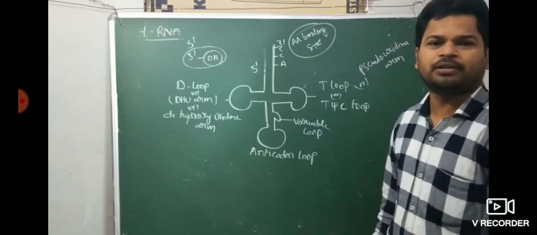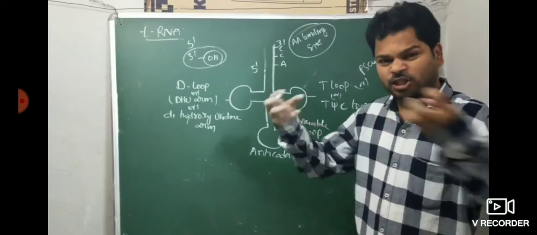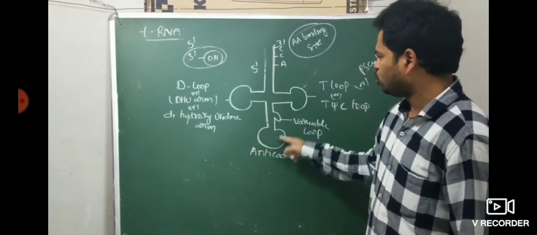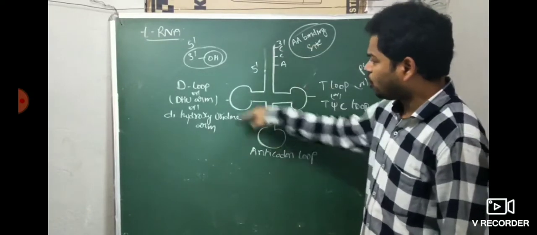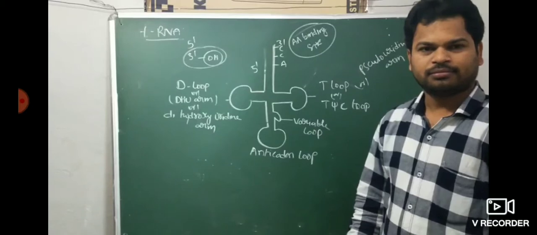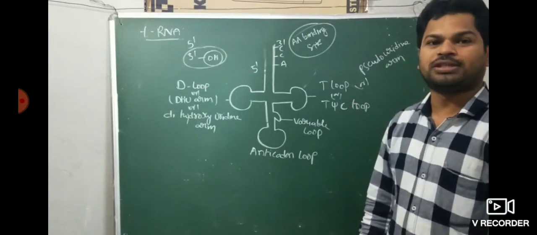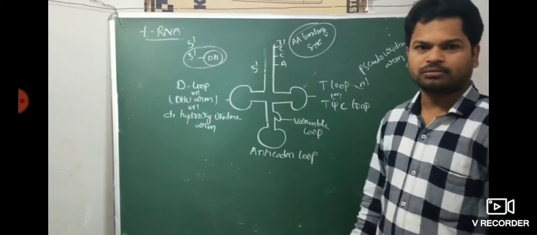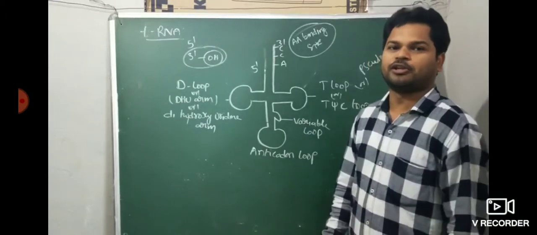What is the meaning of adapter? Having many sites to bind. One loop, two loop, three loop, and the amino acid end. So four sites are there to bind something. That's why it is called an adapter molecule. tRNA has many loops. That's why it is an adapter molecule.